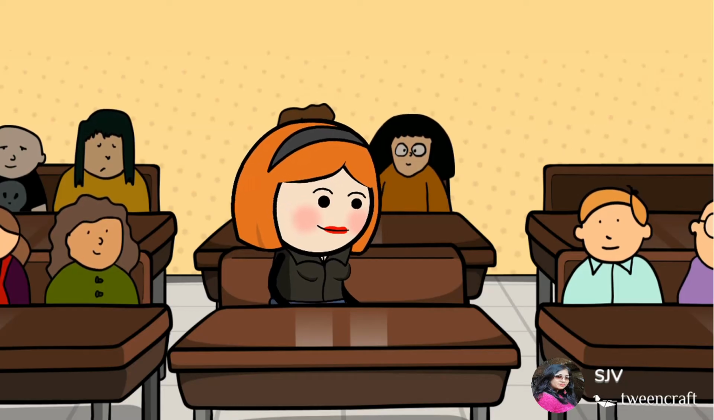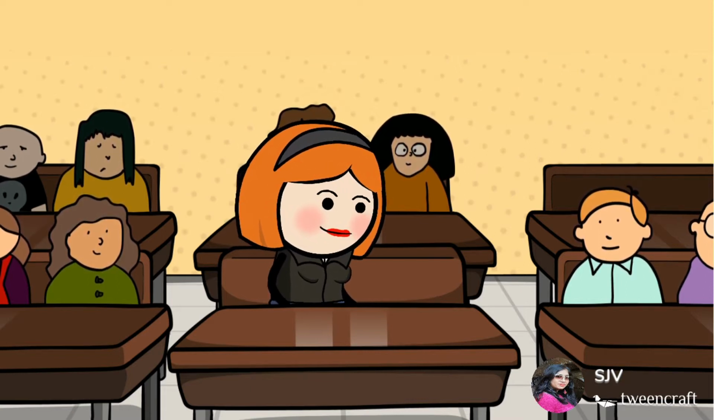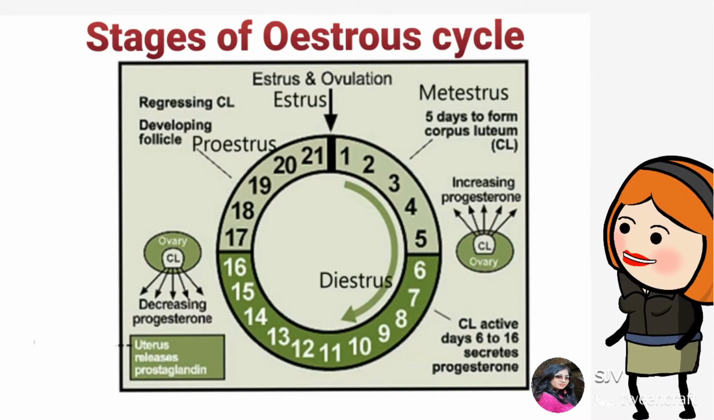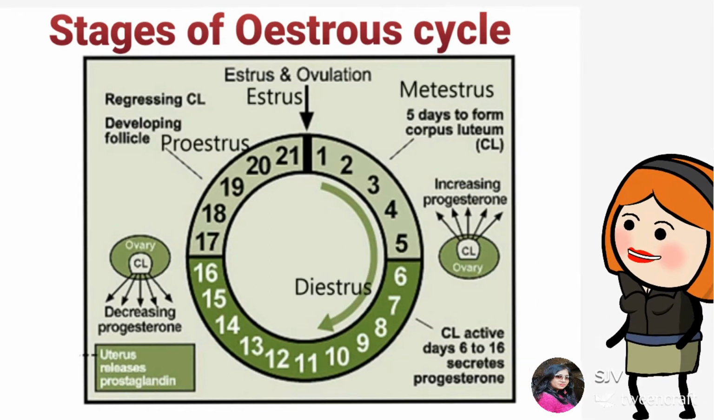Dear students, in the previous lesson we have already discussed the different phases of the menstrual cycle. In this lesson, we are going to discuss the estrous cycle. The estrous cycle is the female reproductive cycle of non-primates like horses, pigs, mice and many others. This cycle consists of a definite sequence of events, both physiological and behavioral.